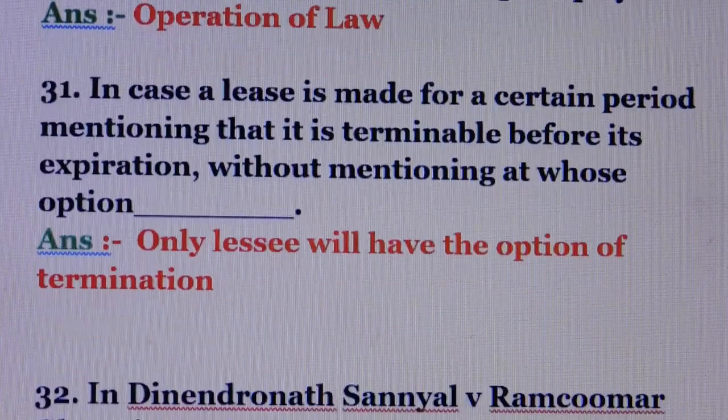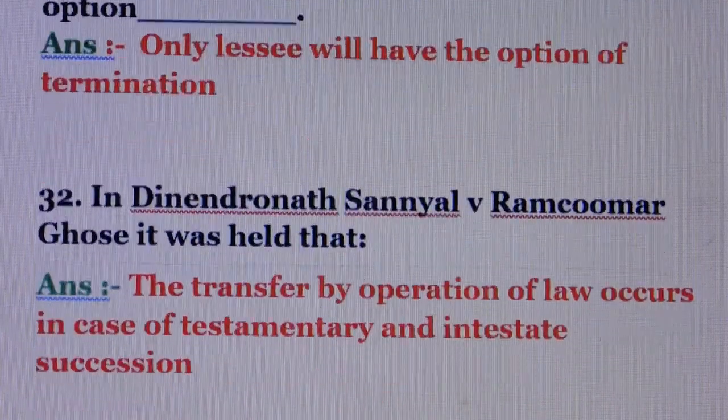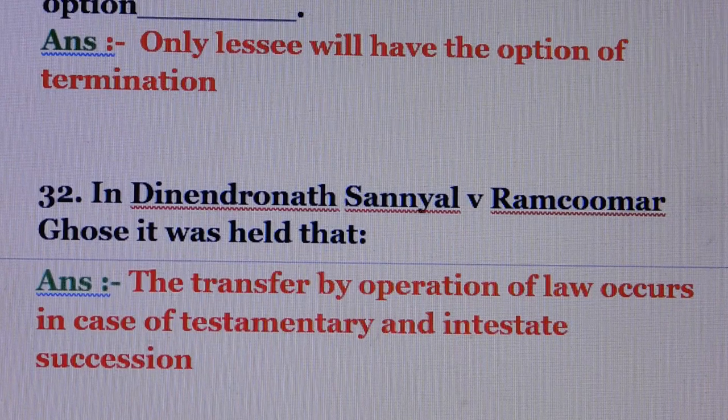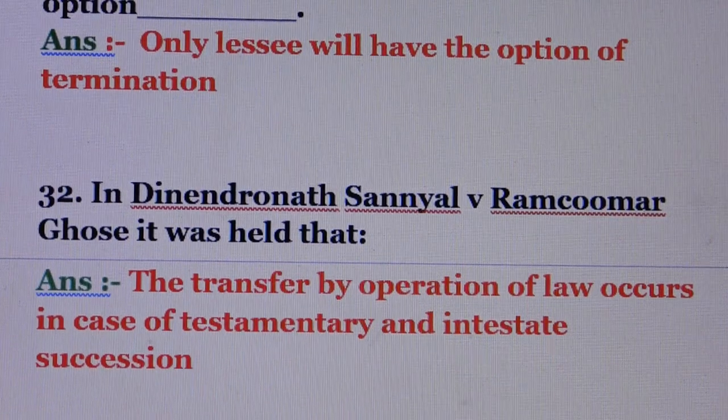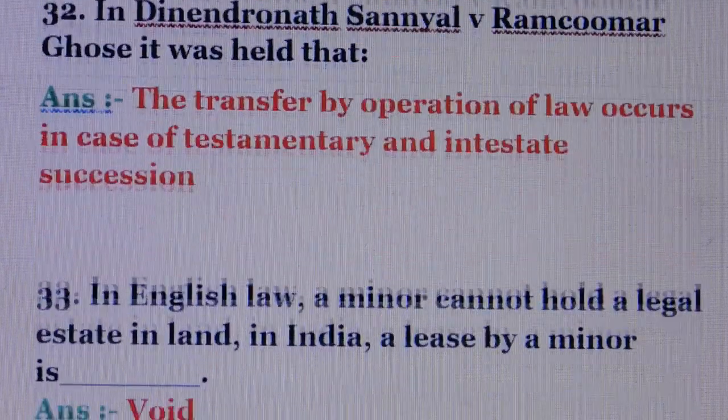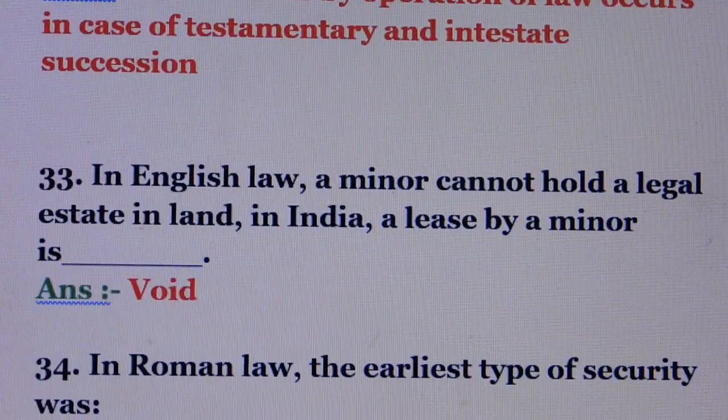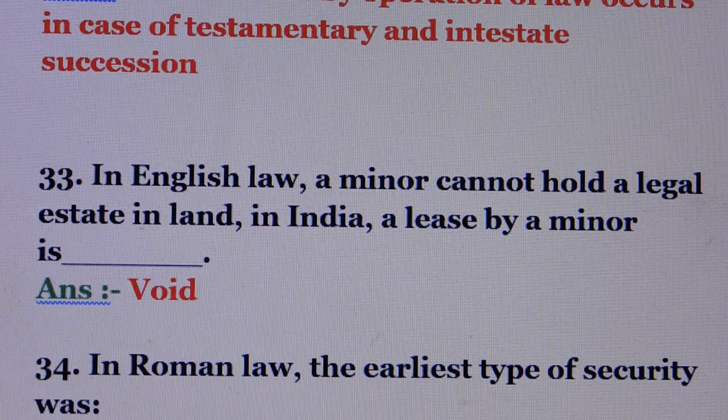Question number 32. In Dinendranath Sanyal versus Ramkumar Ghosh, it was held that, answer is, the transfer by operation of law occurs in case of testamentary and intestate succession. Question number 33. In English law, a minor cannot hold a legal estate in land. In India, a lease by a minor is, answer is void.